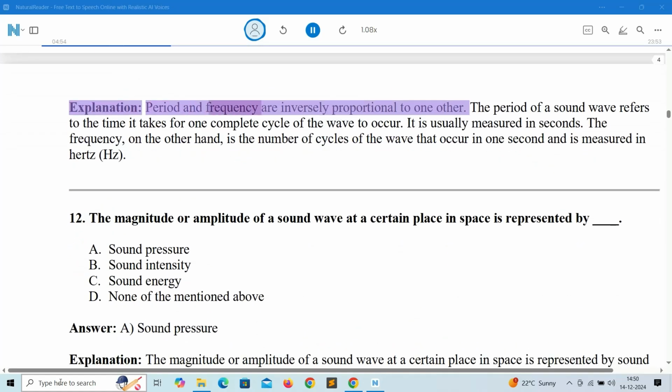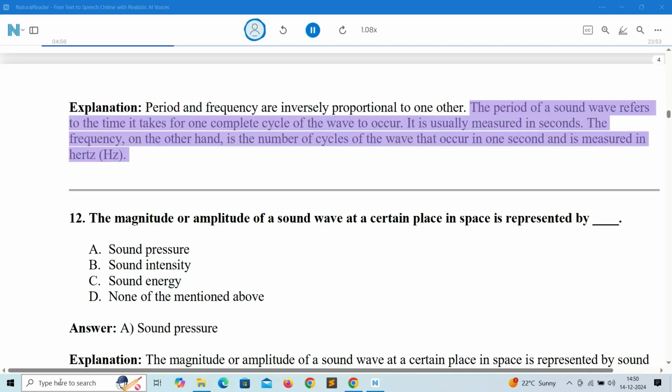Explanation: period and frequency are inversely proportional to one another. The period of a sound wave refers to the time it takes for one complete cycle of the wave to occur. It is usually measured in seconds. The frequency, on the other hand, is the number of cycles of the wave that occur in 1 second and is measured in Hertz, Hz.